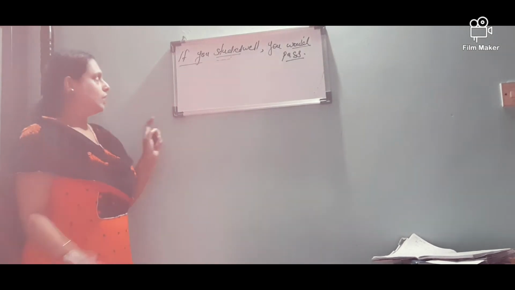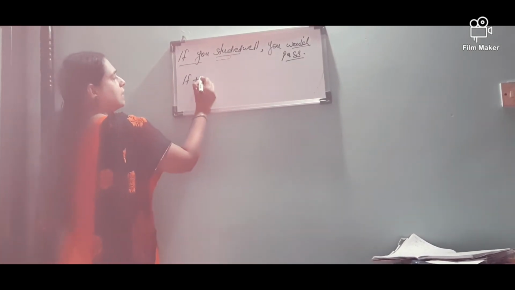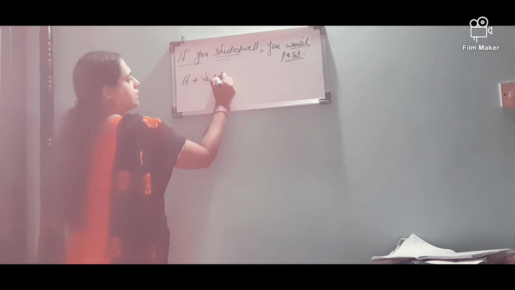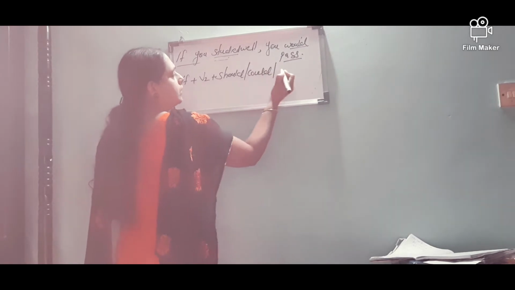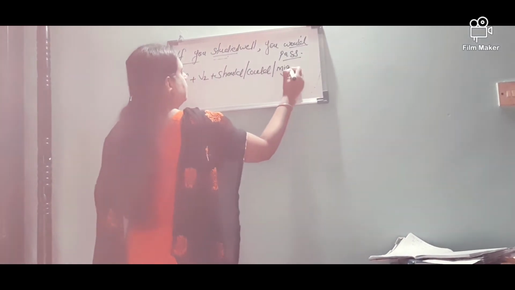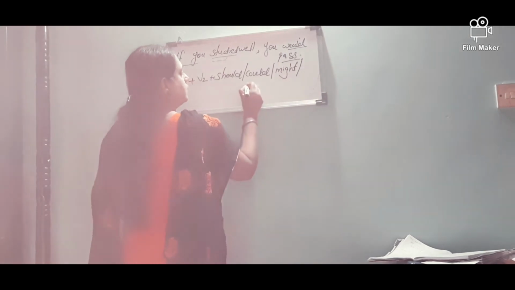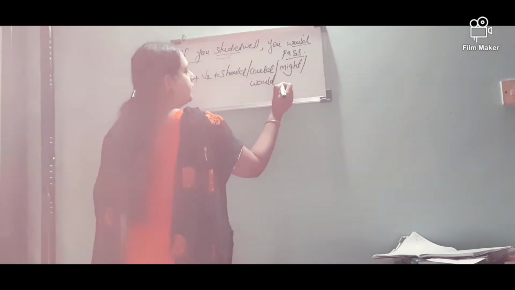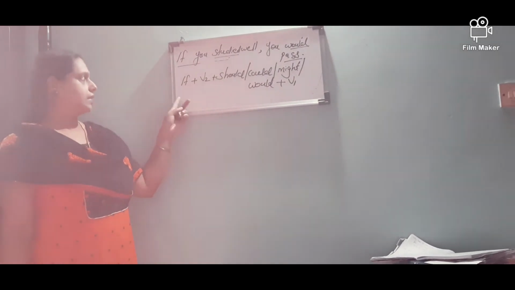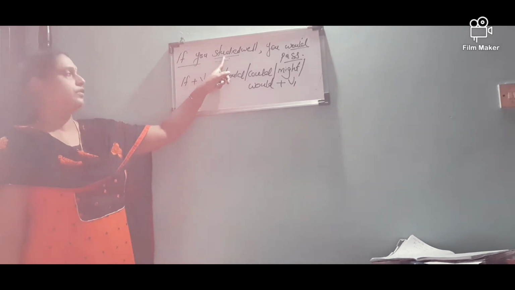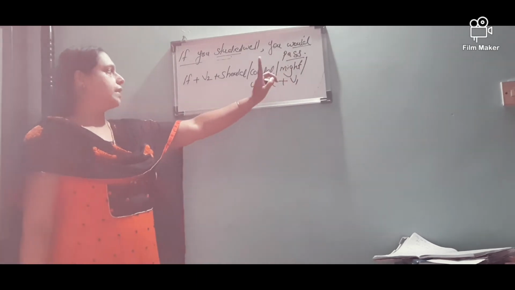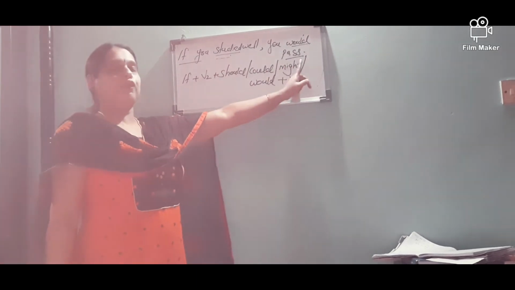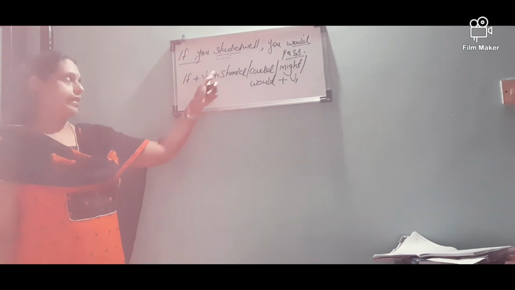That means the rule is if plus V2 plus should, could, might or would plus V1 form. So it is the second conditional. That is, if we use the second form of the verb in the if clause, we can use would, should, could, might plus V1 form in the main clause. So that is the second conditional clause.